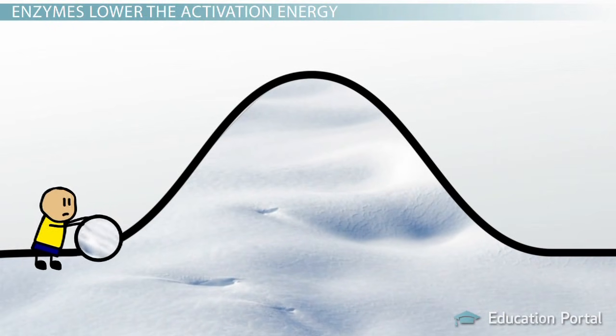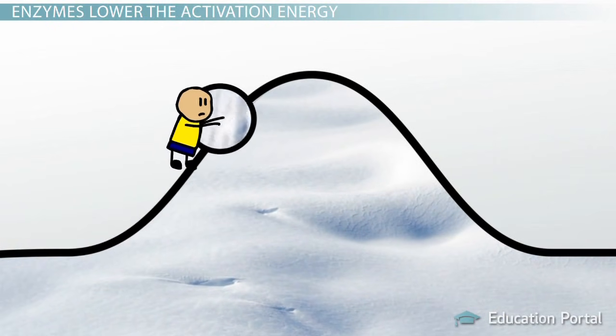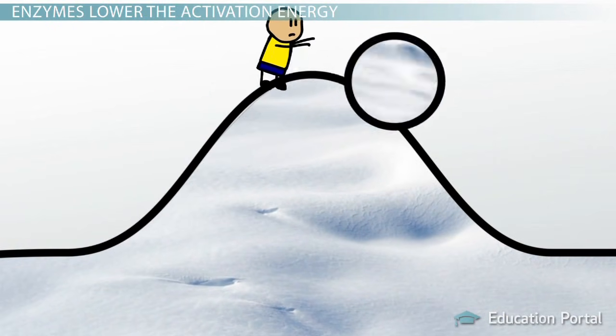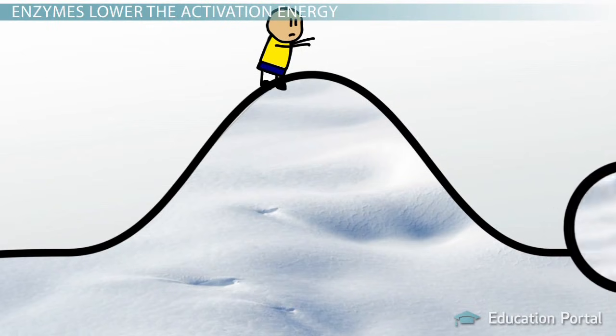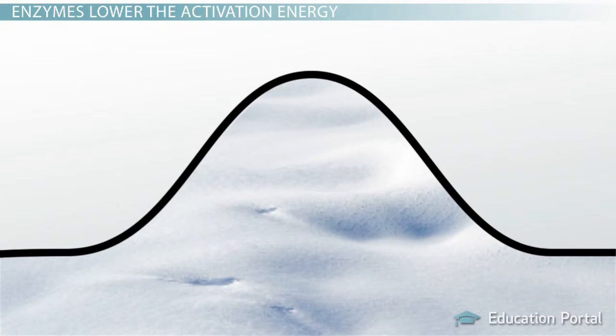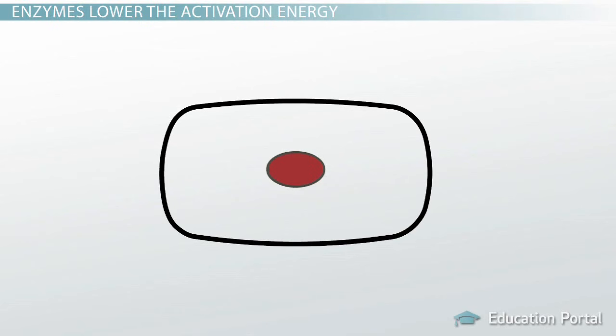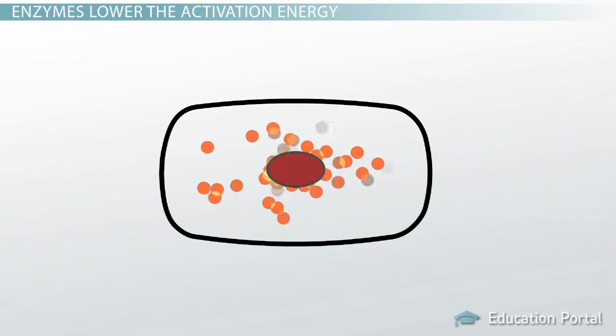Anyways, in order to make a giant snowball for the snowman's bottom, you'll need to actually push this snowball up over the hill and then down the other side. You do it because it's fun, but make no mistake, it takes a lot of energy to get started up this hill, and this is hard work. Right now, you share a quintessential problem with some chemical reactions within a cell.